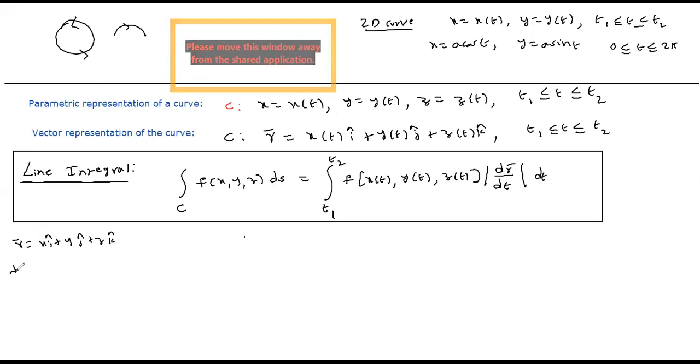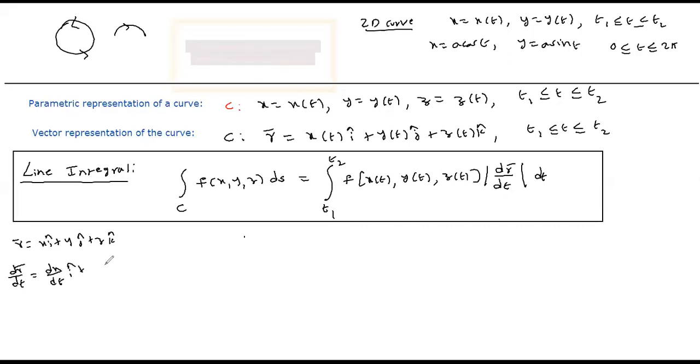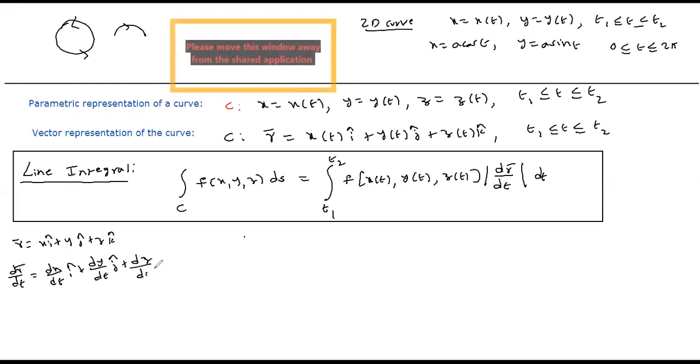So what is dr bar by dt? It is dx by dt i bar plus dy by dt j bar plus dz by dt k bar. Or simply you can write dr bar by dt as x dot i bar plus y dot j bar plus z dot k bar, where x dot means dx by dt.